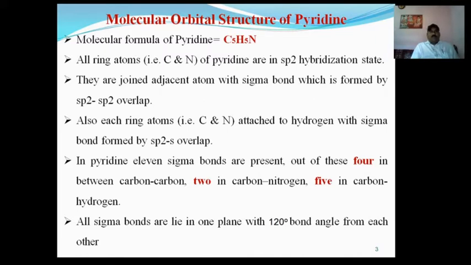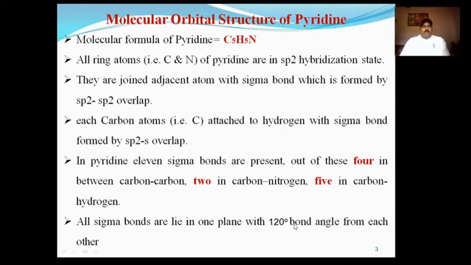Here all 5 carbon atoms are attached to hydrogens with sigma bonds, which are formed by overlapping of the sp2 hybrid orbital of carbon and the s orbital of hydrogen atoms.